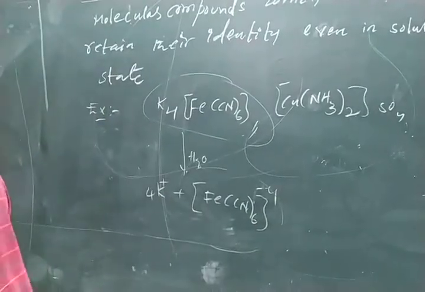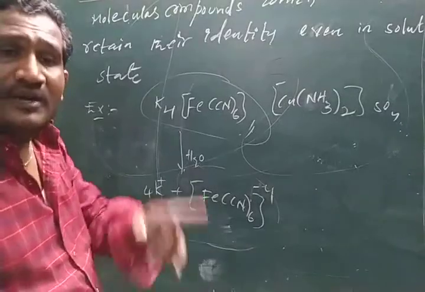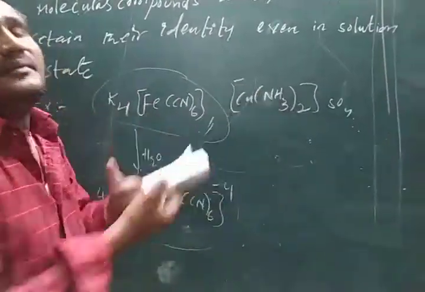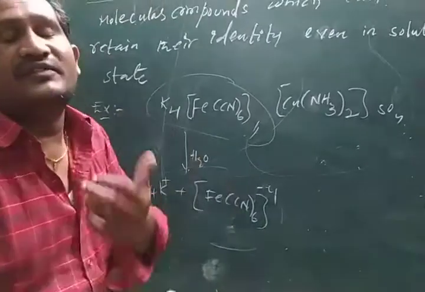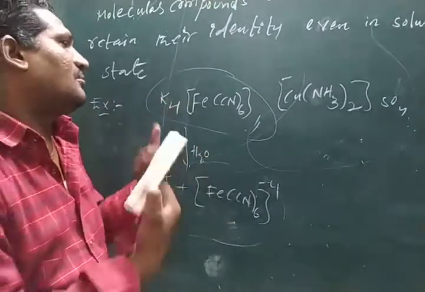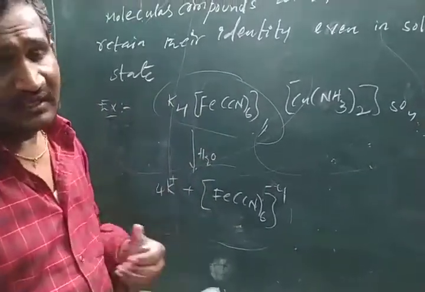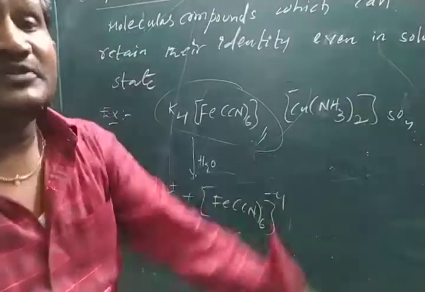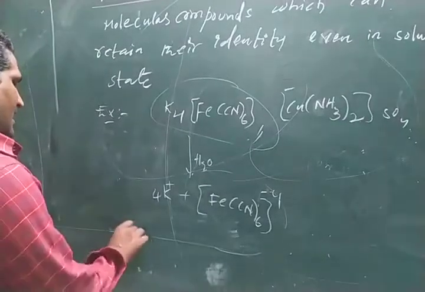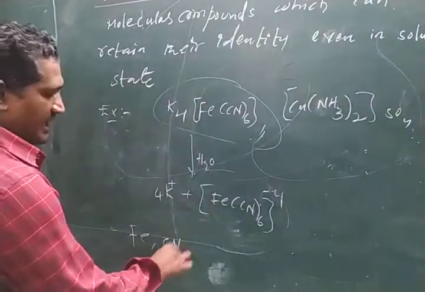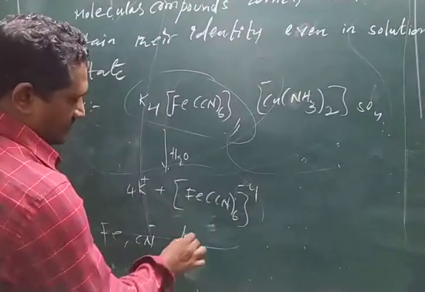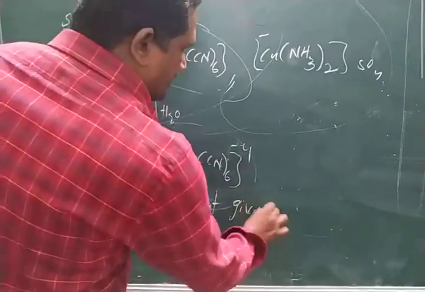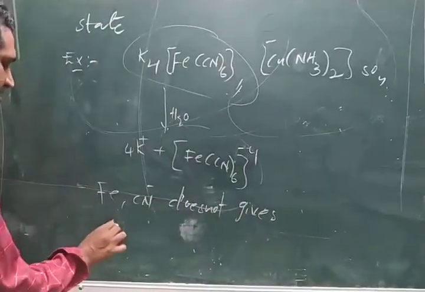And also, we cannot perform separate tests for iron and cyanide because they are mixed. They have completely formed coordinate covalent bonds and are combined together. So iron and cyanide do not give individual tests.